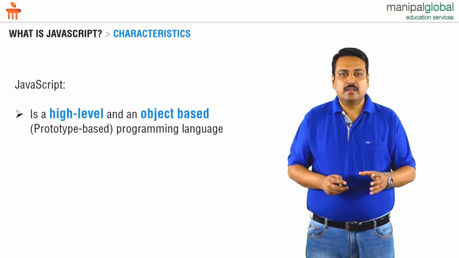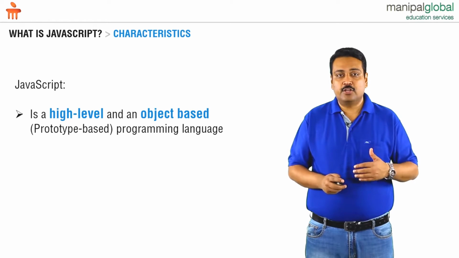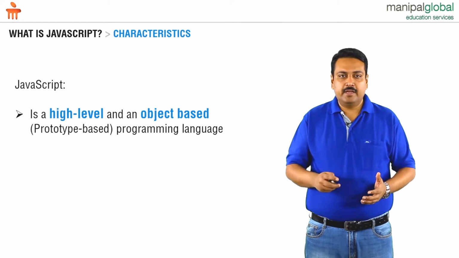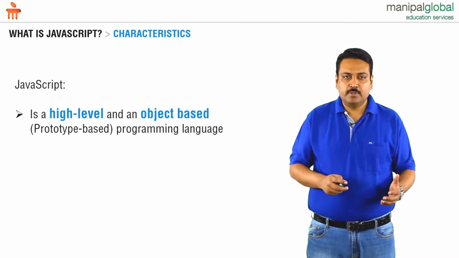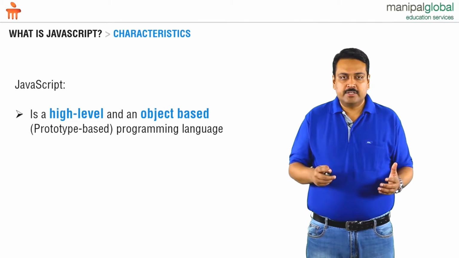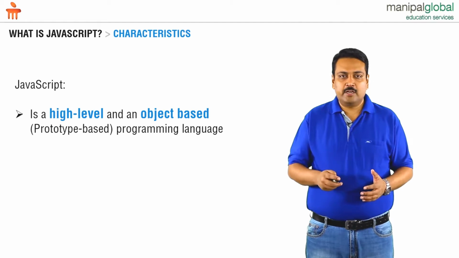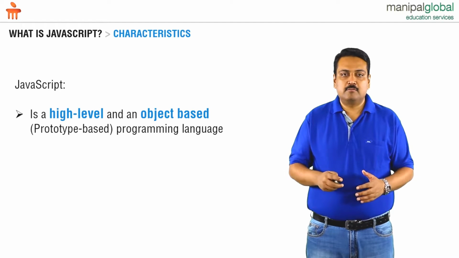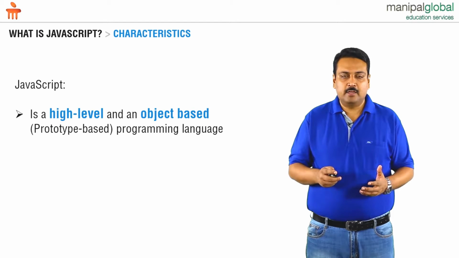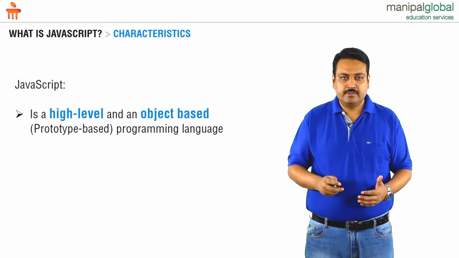Now the browser is an entity that has to be very secure. So JavaScript has no API related to file input output, no API related to reading and writing from databases. So using JavaScript, we cannot access the file system of the client. Hence it is high level, and plus it is object based.